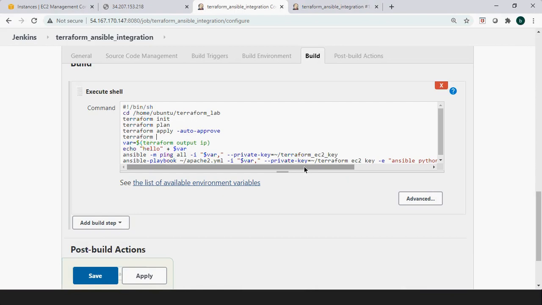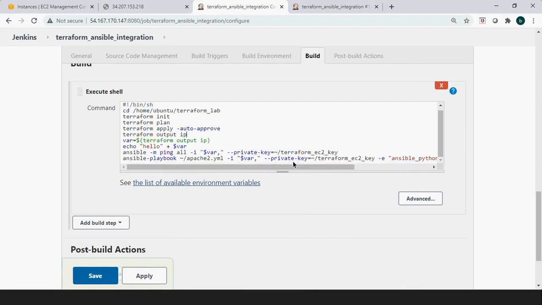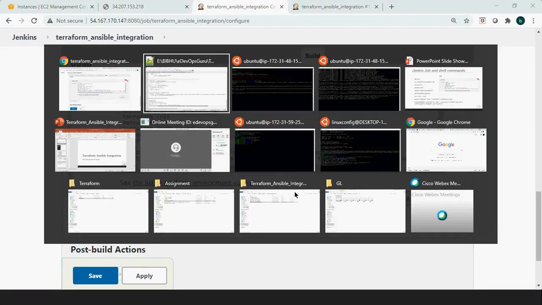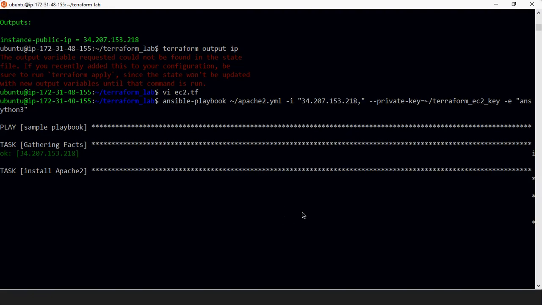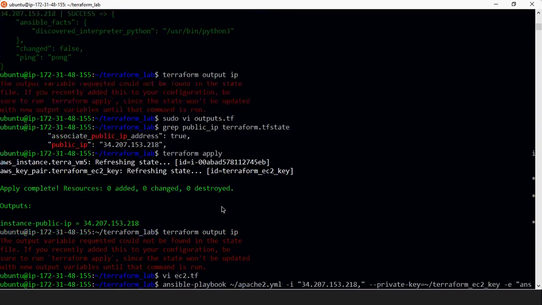Hey, Vaibhav, can I see the output.tf file? Yeah. Okay. I'm just waiting for this to complete and then we'll see.